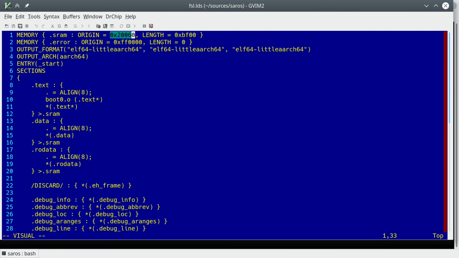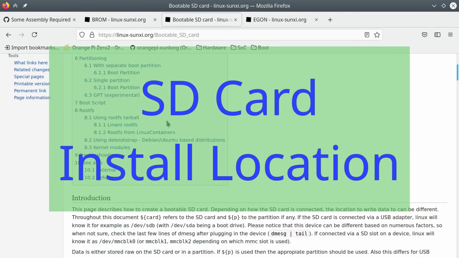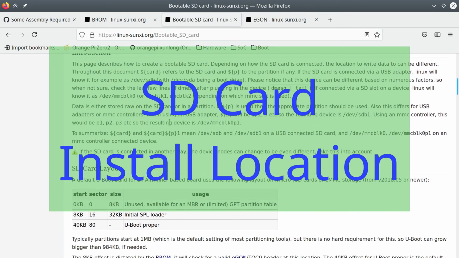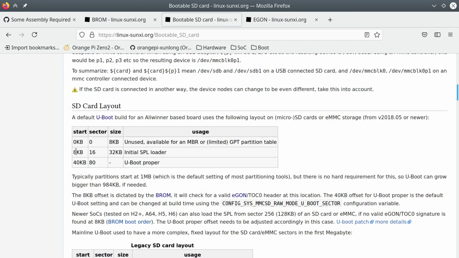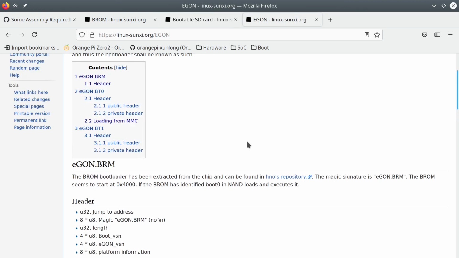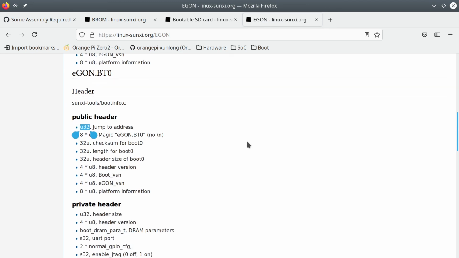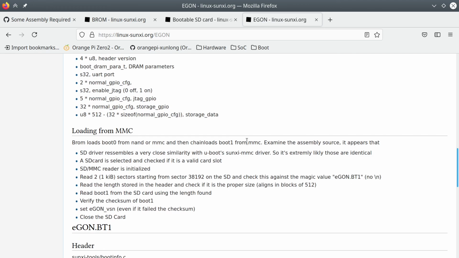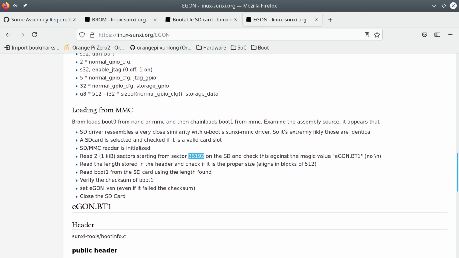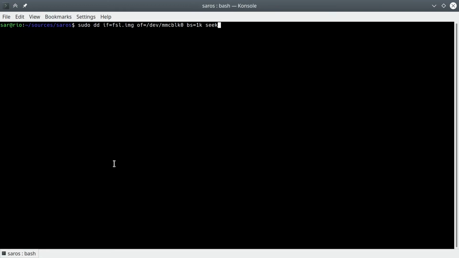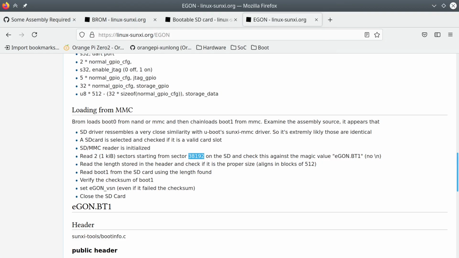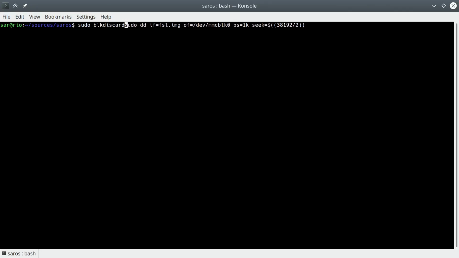Mystery solved. As we've seen in the previous video, installing the eGON boot image to sector 16, that's 8 kilobyte offset, works. Different areas on the Linux Sunxi site, it's not as if we have an official source, claim 2 additional different offsets. The eGON page of the wiki claims that sector 8192 is the correct place. I've not reverse engineered the boot ROM, but we can just try to write our image there.